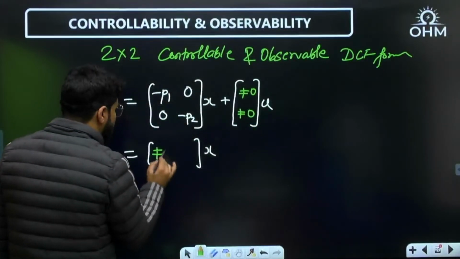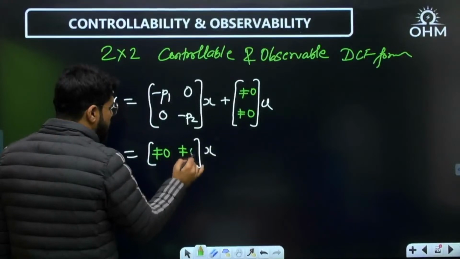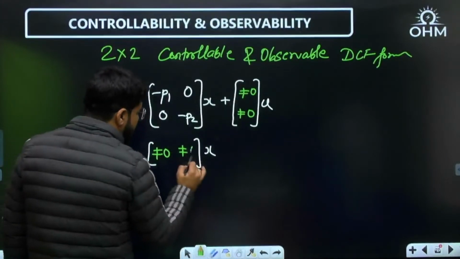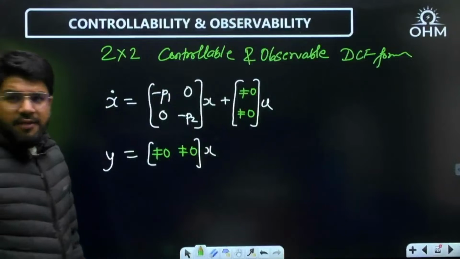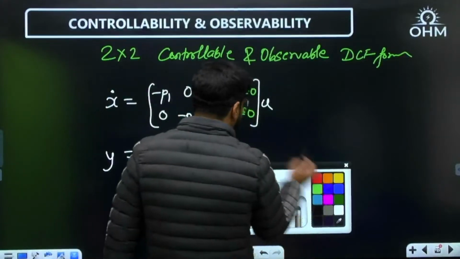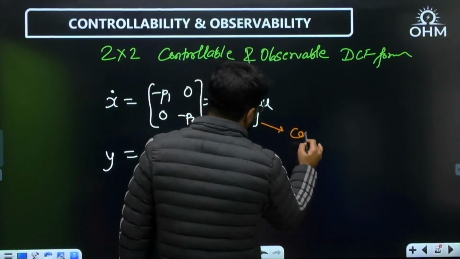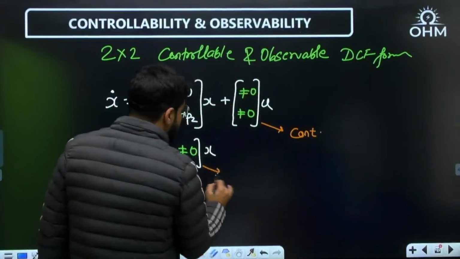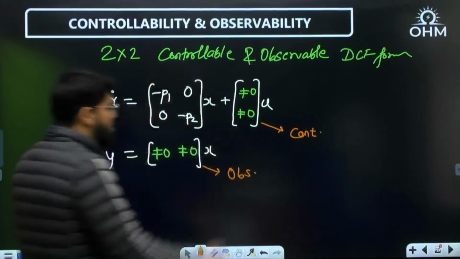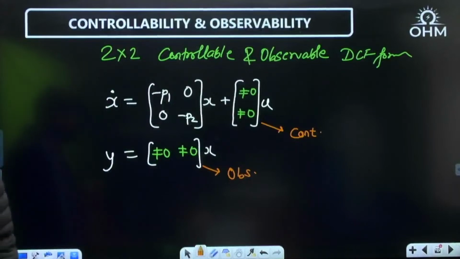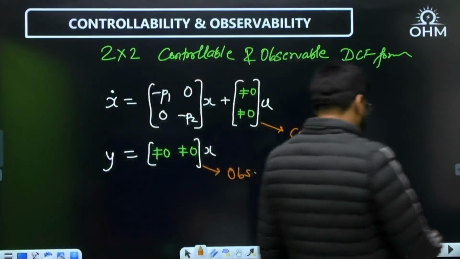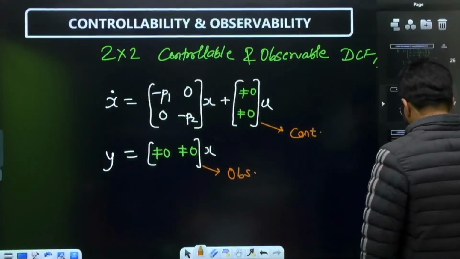C also contains 2 columns, but both columns should contain a non-zero element. Correct? That's it. If you get such a B matrix, the system is controllable. If you get such a C matrix, the system is observable. So have a look into another question before I go to the JCF.